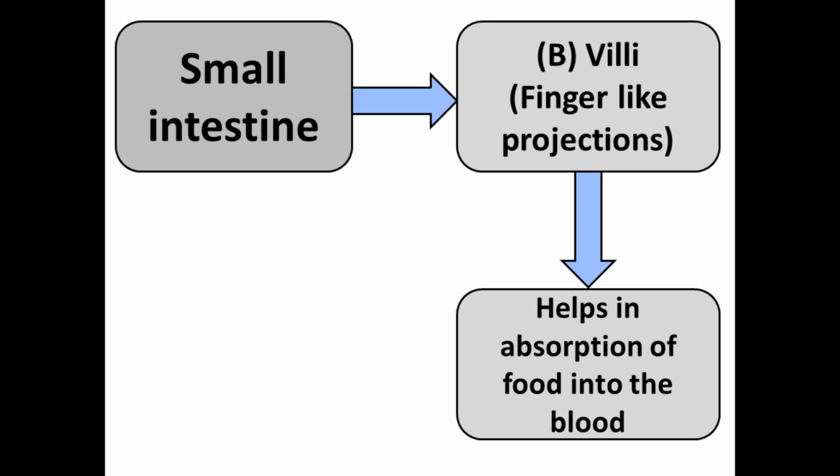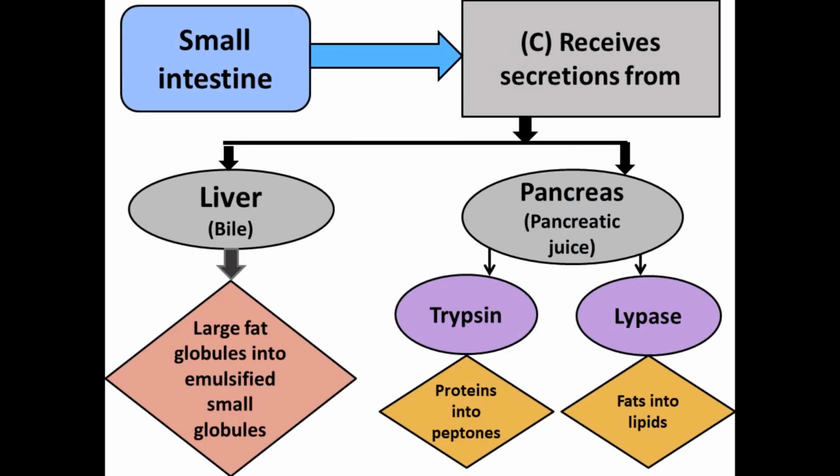The small intestine receives various secretions from the liver and pancreas. Liver secretes a very important secretion which is known as bile juice, which helps in the emulsification of the fat. What is the emulsification of fat? The large fat globules are converted into small globules.